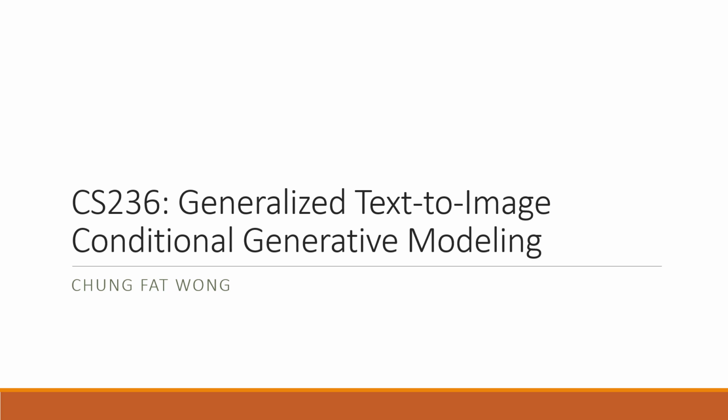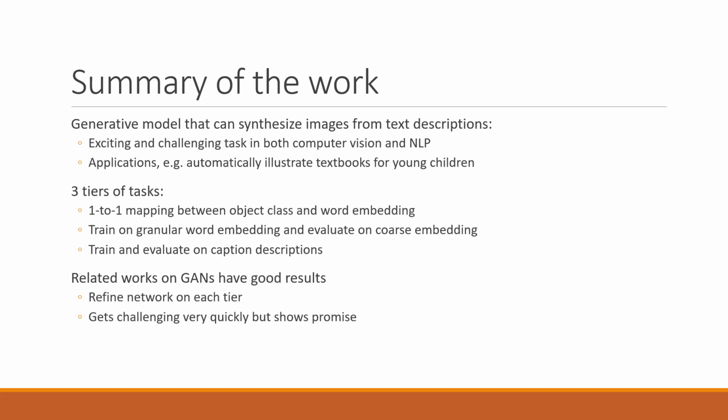Hi, in this video, I will take you through the work that I did for the project in class CS236. As you can see, the goal of the project is to investigate the challenges around building a generalized text-to-image generative model. Please have the project poster that I also submitted to hand, as I will be referring to sections from there. Thanks. I'll first give a brief summary of the project.